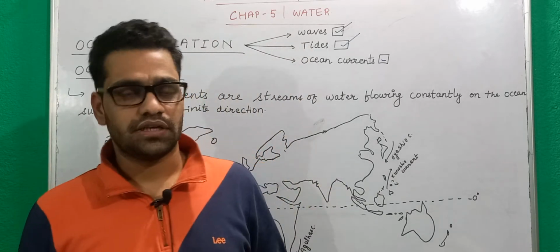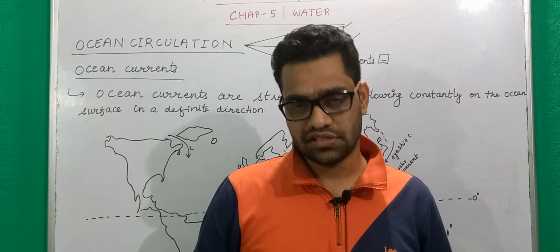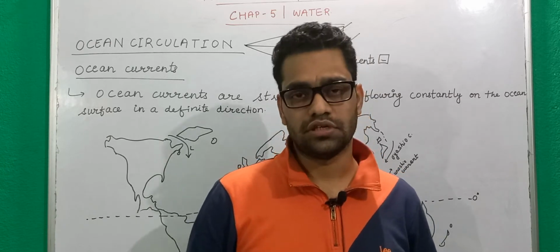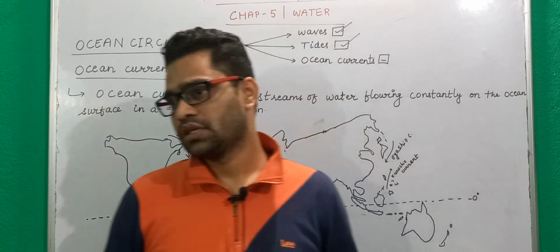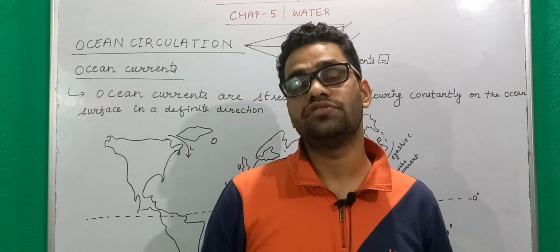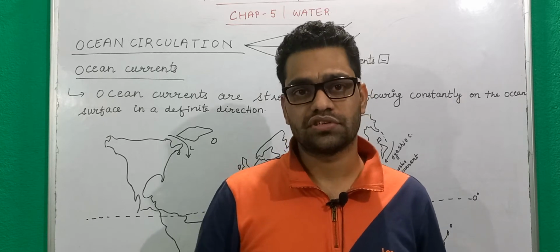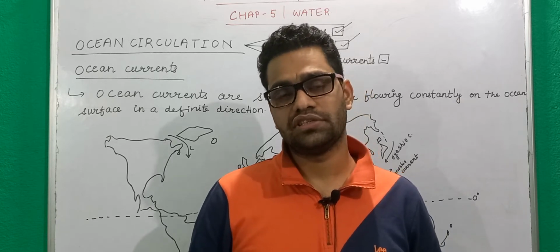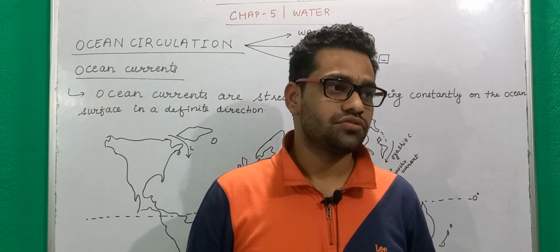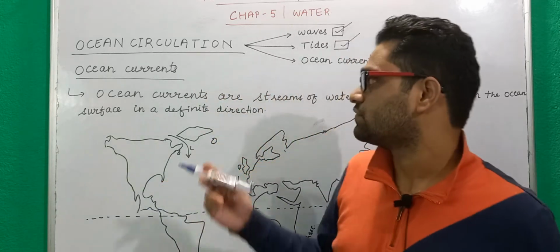Now let's define what ocean currents are. In your NCERT book, they are defined as streams of water that flow on the oceanic surface in a definite direction. Let's understand the keywords in this definition.